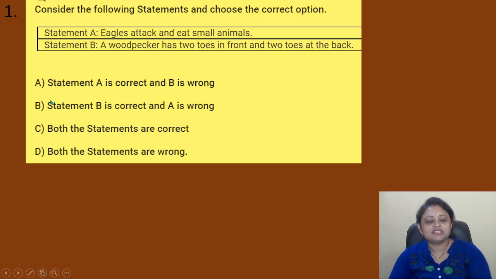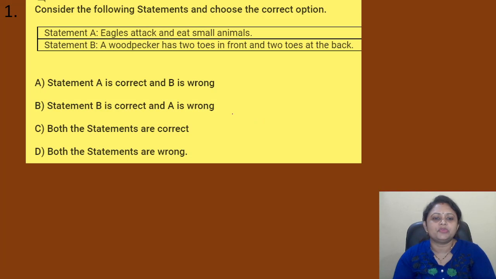Our first question, consider the following statements and choose the correct option. Statement A, eagles attack and eat small animals. Statement B, a woodpecker has two toes in front and two toes at the back. Option A, statement A is correct and B is wrong. Option B, statement B is correct and A is wrong.